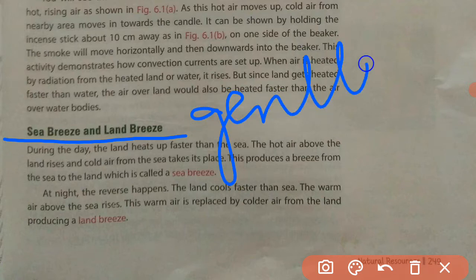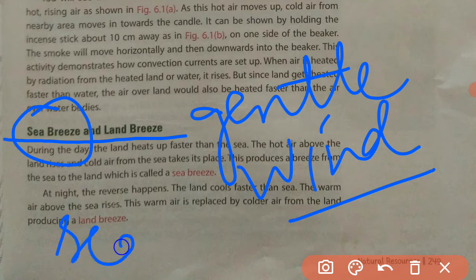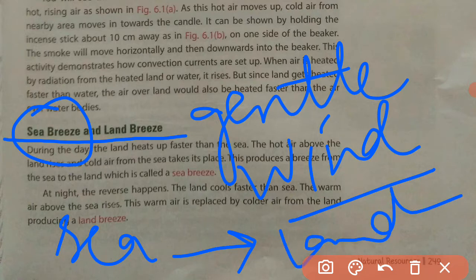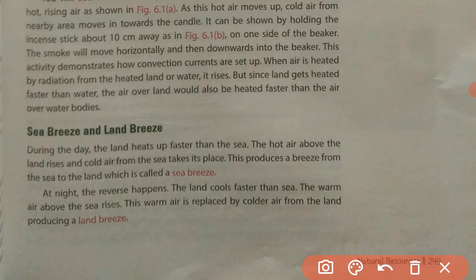As you know, the meaning of breeze is gentle wind. Gentle wind is known as breeze. So sea breeze means when the air blows from sea to land. That is called sea breeze, and it happens during the daytime.